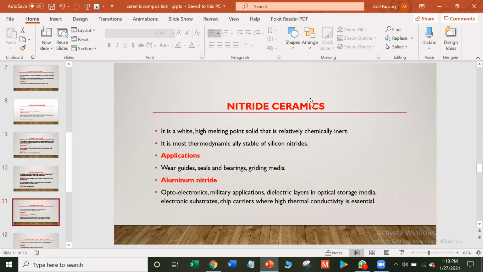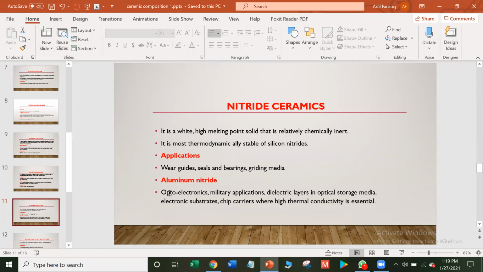Next is nitride ceramics. Nitride ceramic is a white, high melting point solid. It is relatively chemically inert, meaning nitride ceramics are not affected by most chemical reactions. It is thermodynamically very stable, which explains the stability of silicon nitride. Thermodynamic stability occurs when a system is in its lowest energy state or in chemical equilibrium with its environment. Applications: nitride ceramics are used as wear guides, seals, bearings, and grinding media.